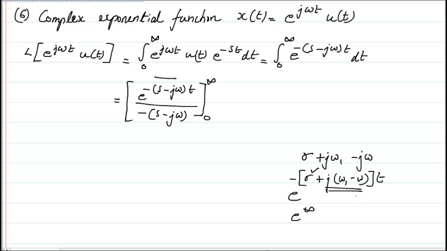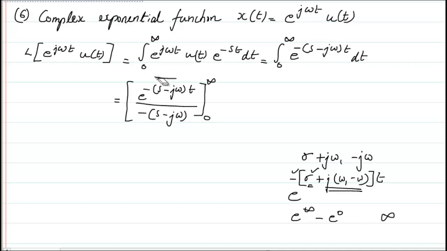What is important is what happens to the real part. If the real part is a negative value, then that negative and this negative will become positive. In that case I will get e raised to power infinity minus e raised to power 0, where e raised to power infinity is infinity. So again the answer won't come.